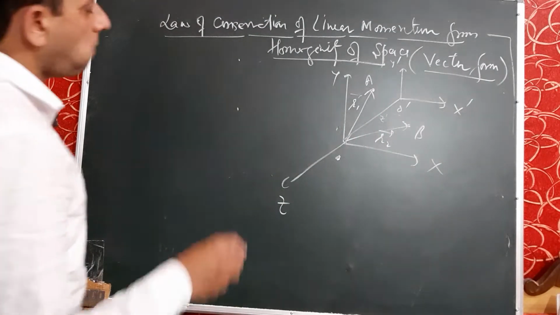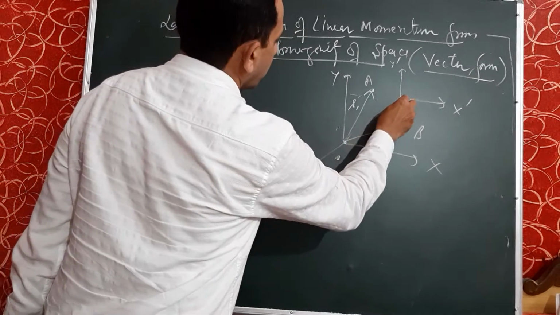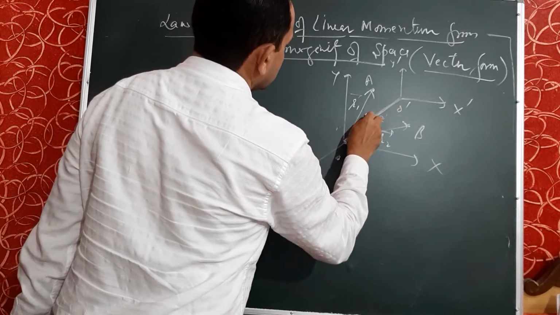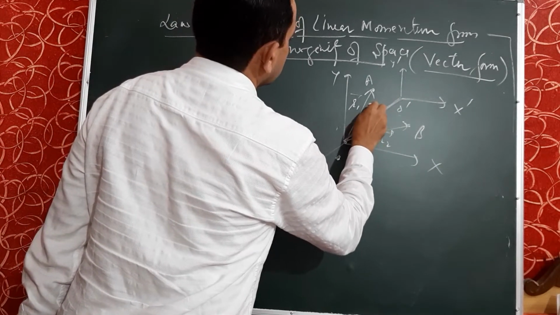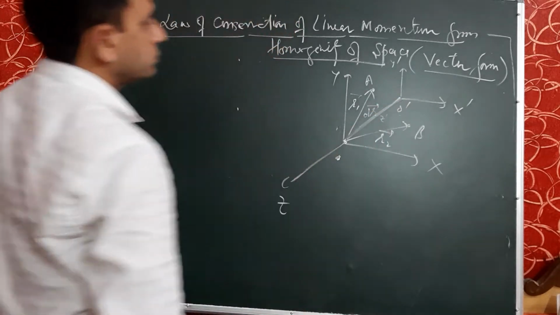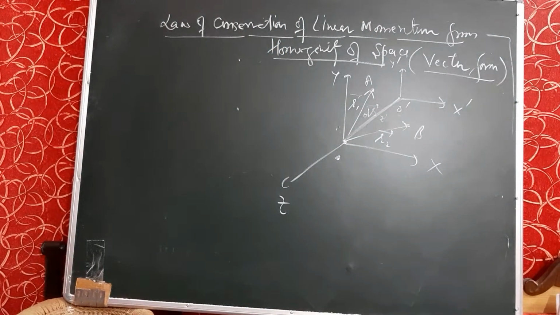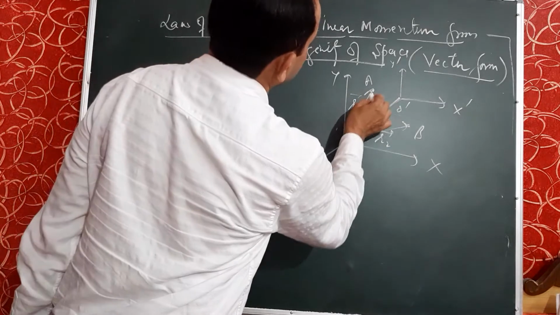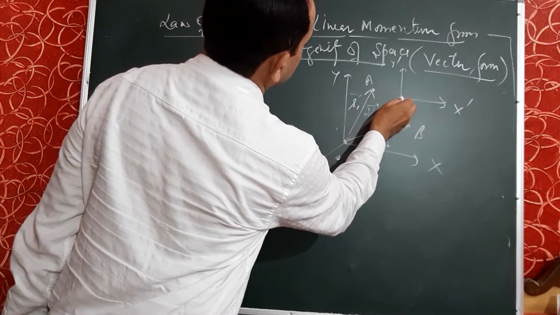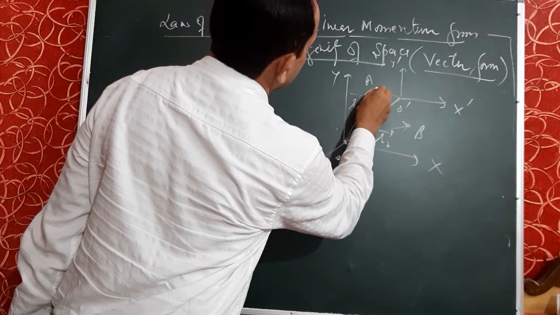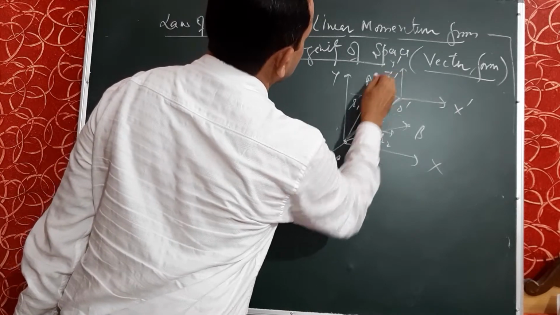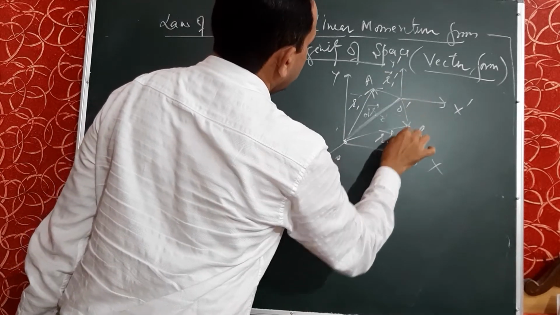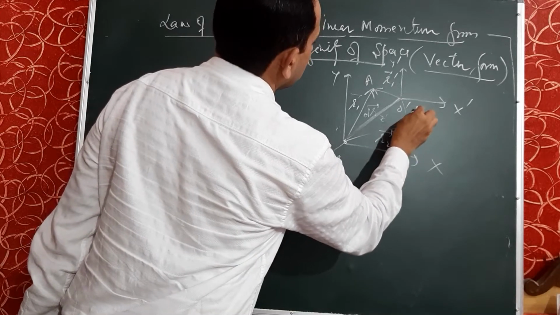The distance between O and O dash is the dr vector, a small change in the origin. Now the position of point A with respect to this O dash is r1 dash, and of B is r2 dash.